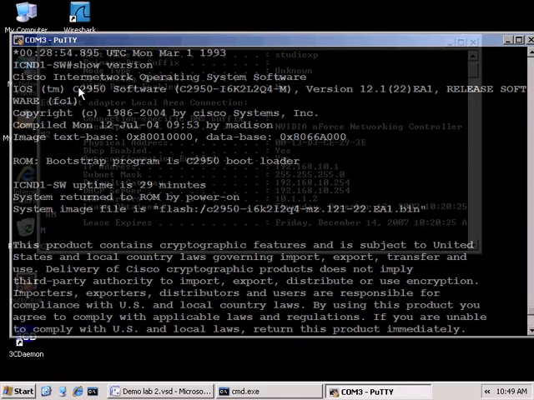So in this case, going through the different things in the show version, we have Cisco IOS software, it's a 2950 running this version of code. We have a copyright by Cisco. Notice the lowercase c in Cisco Systems.